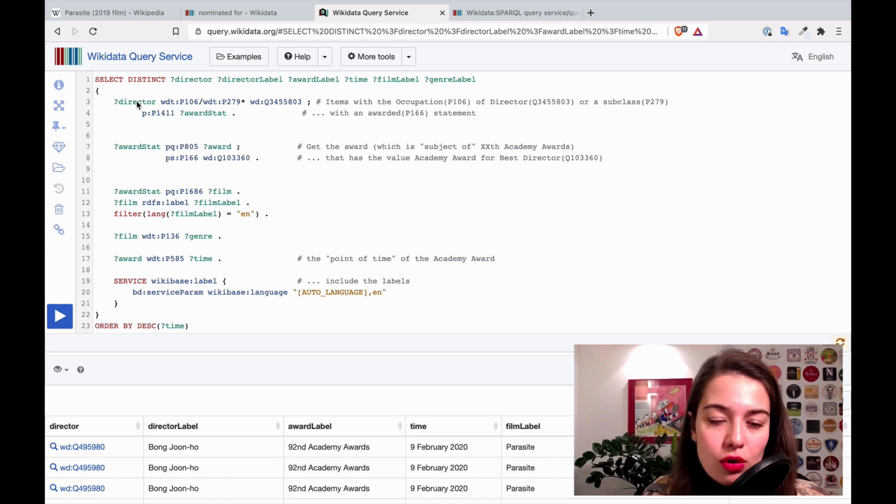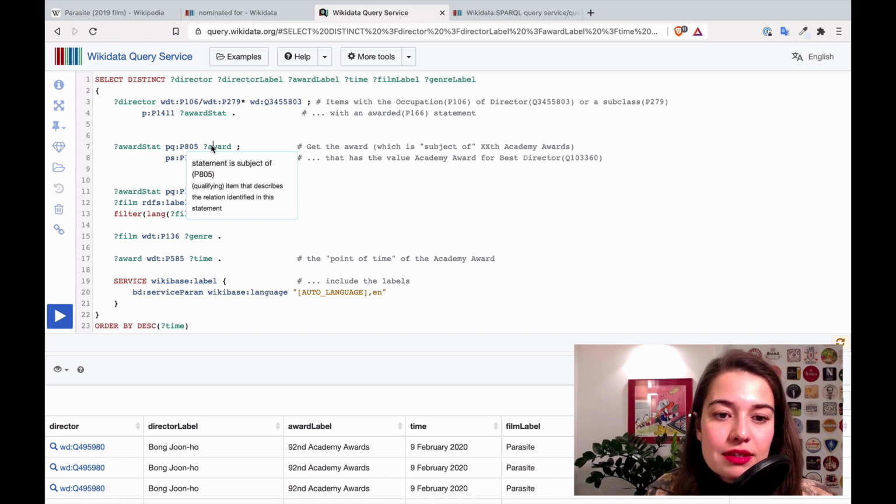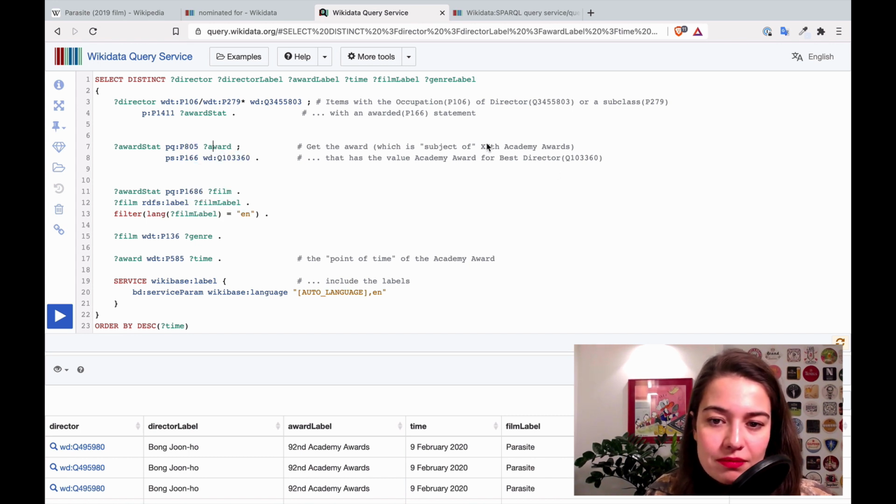So again, I'm saying all the directors, all the entities in Wikidata that either have the occupation of or a subclass of the director entity, and they are nominated for a certain award. And this award is subject of something, Academy Award.